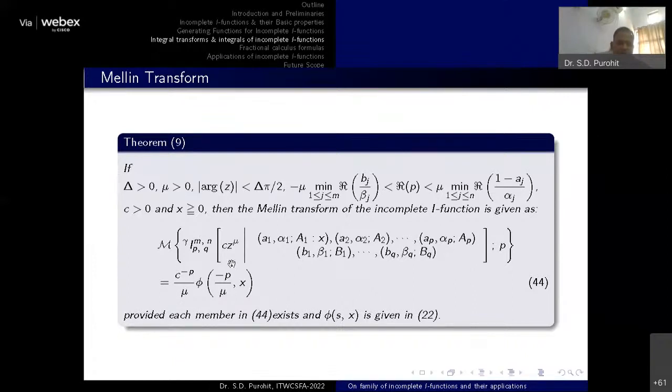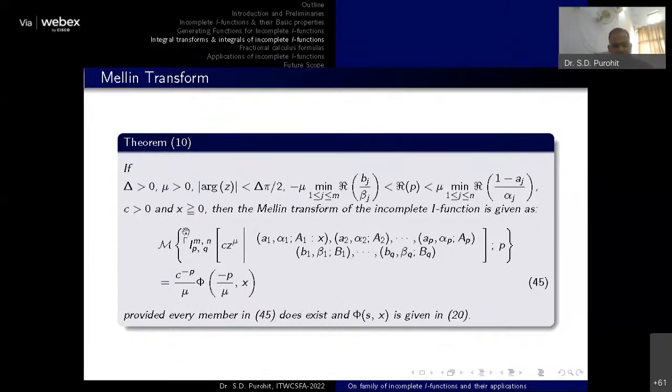So here you can see the integral will be removed. This particular proof is very simple, and we simply use the Mellin-Barnes type representation of the I function, and then comparing the result, you will get your Mellin transform directly. Similarly, for the upper type of incomplete I function, the result is this one. These are some convergence conditions which are available with those results.